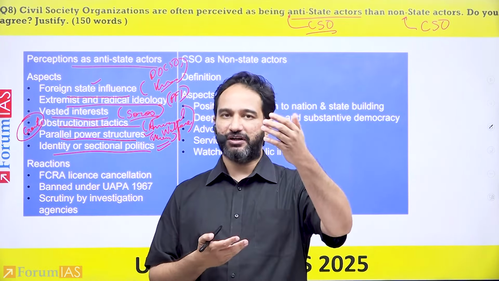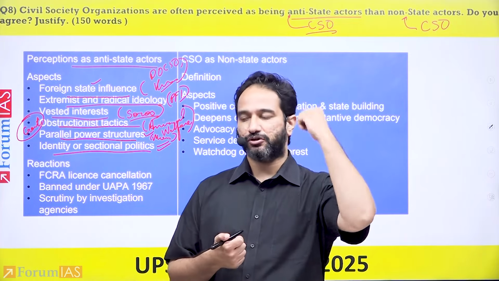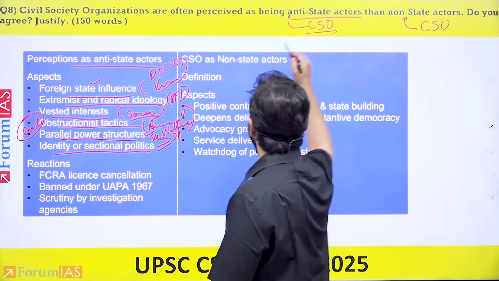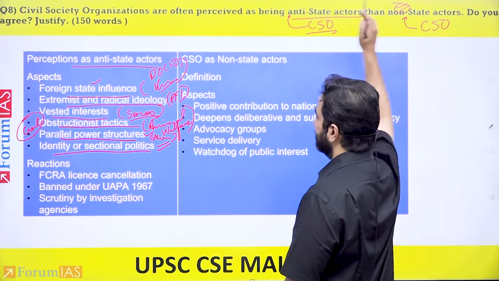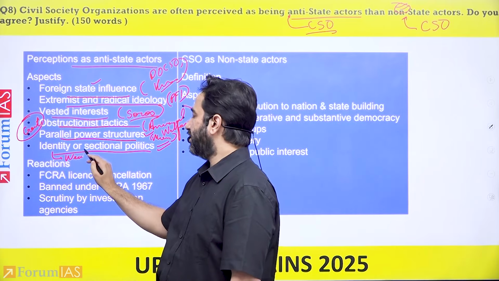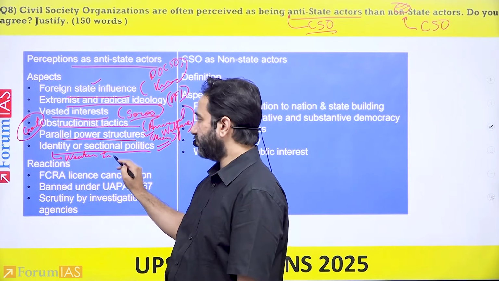It might be a form of advocacy. So you have Dalit organizations, women organizations, which have a positive nature as a part of non-state actors. But they can also try to do this so as to weaken India. Okay? So as to